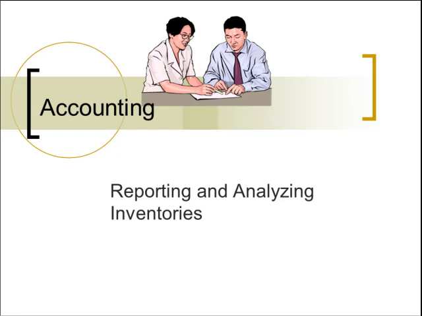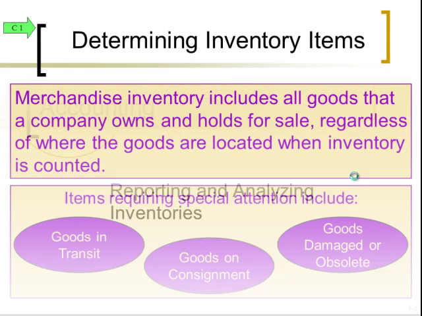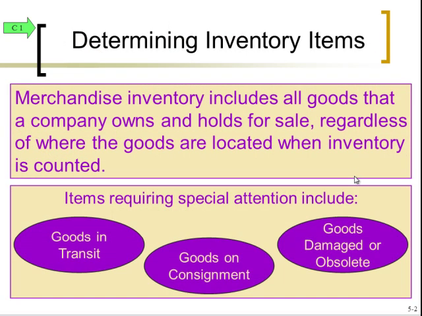In this chapter, we're going to be covering the topic of inventories. When we're dealing with a merchandising firm, they sell a product, and we're going to refer to that as inventory. First of all, inventory is any item that the company holds for resale. So it's not any asset. It's a certain type of asset that the company is buying for the sole purpose of reselling.